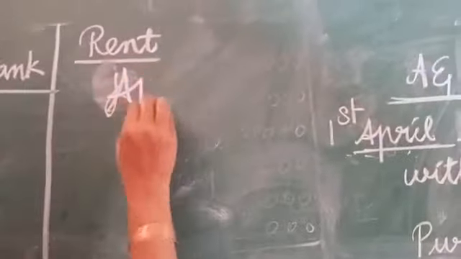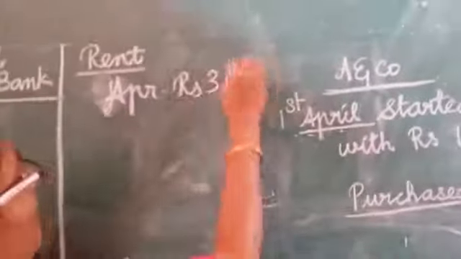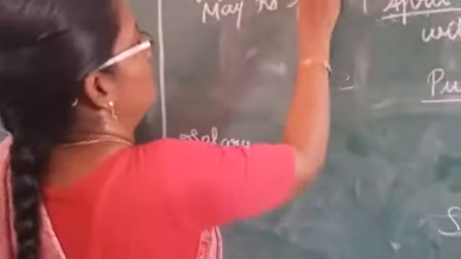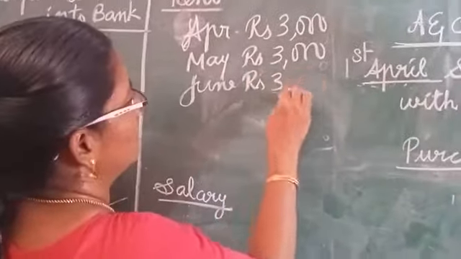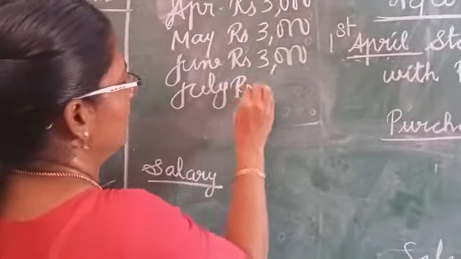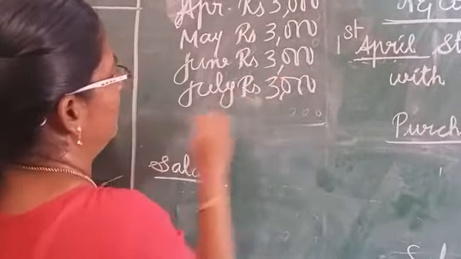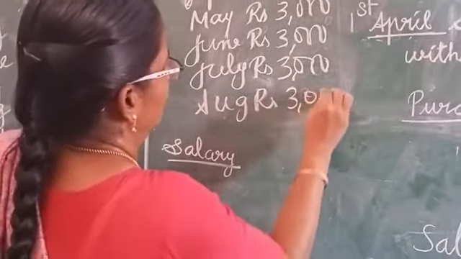Rent for April month, rupees 3,000. May month rupees 3,000. June month rupees 3,000. July month rupees 3,000. August month rupees 3,000.